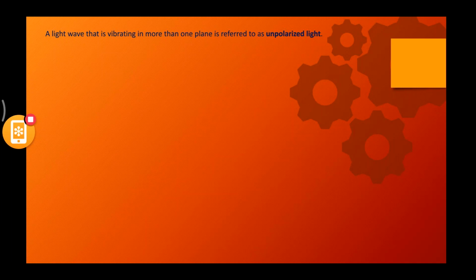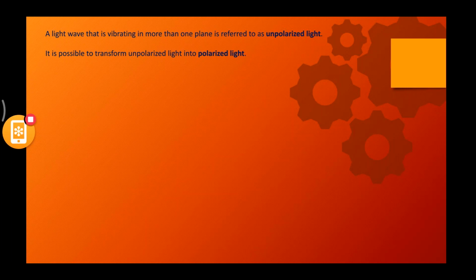So if a light wave is vibrating in more than one plane, the term vibrating actually means traveling here. Basically, if a light wave is moving or traveling in more than one plane, then it is referred to as unpolarized light. What do we call that light? We call it unpolarized light.